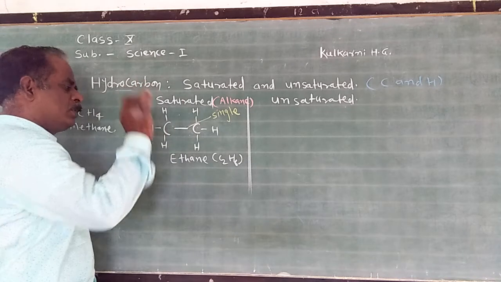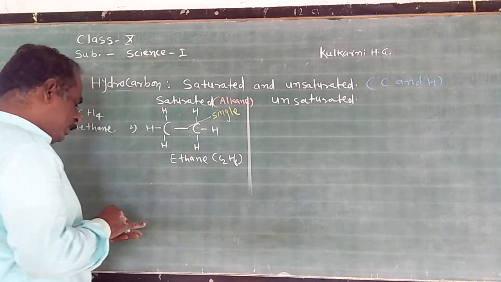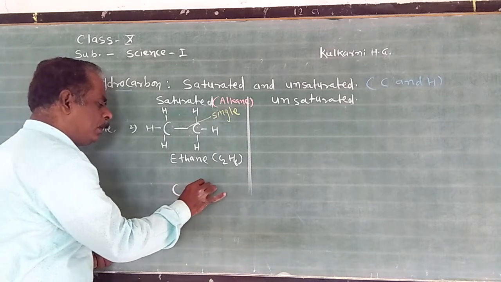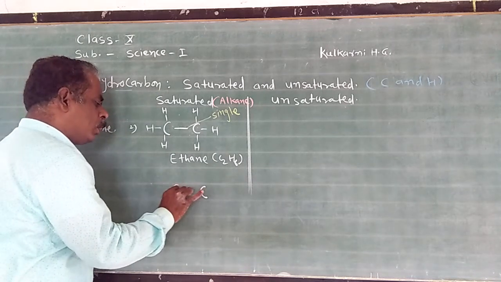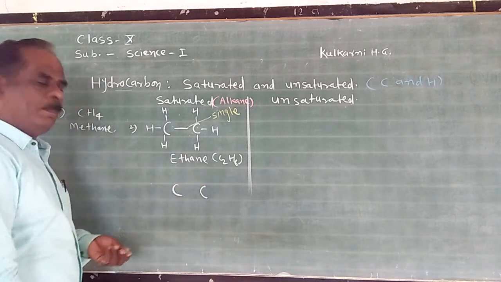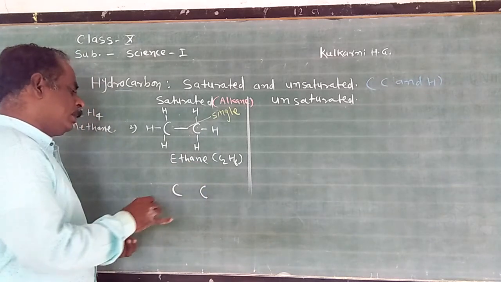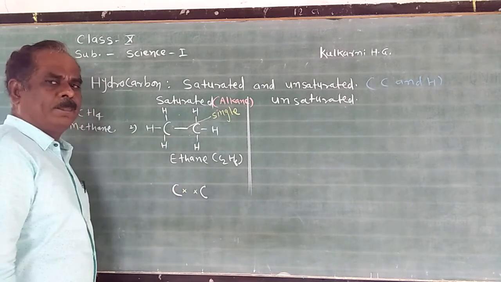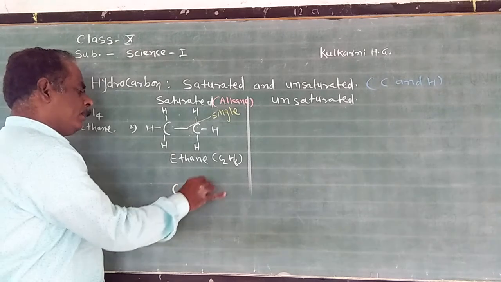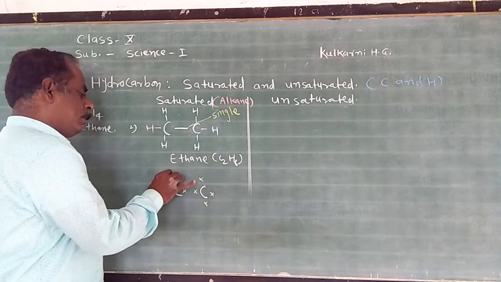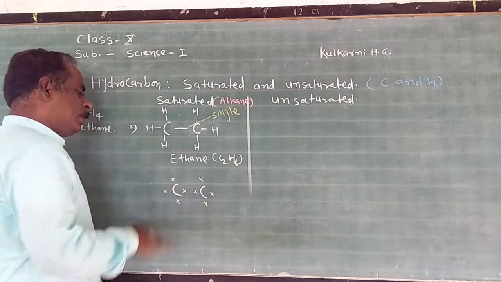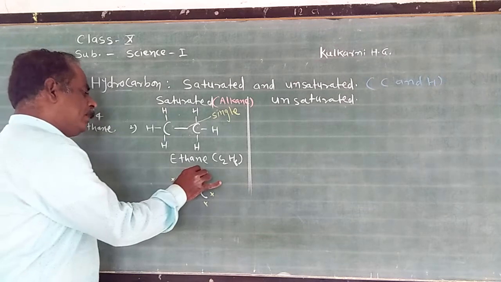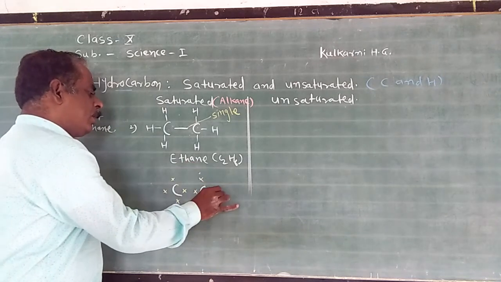On the basis of the dash structure, we can easily draw the dot structure of the compound. How will you draw the dot structure? You know that one covalent bond contains a maximum of 2 electrons. Here the yellow cross denotes the electron of the carbon atom, and the hydrogen atom is denoted by the red dot.